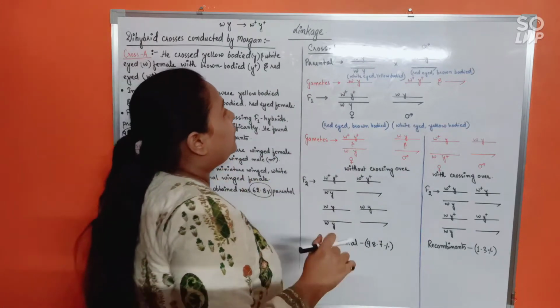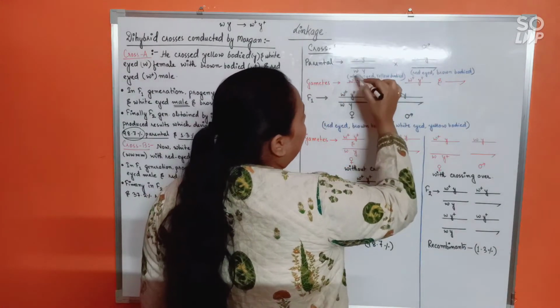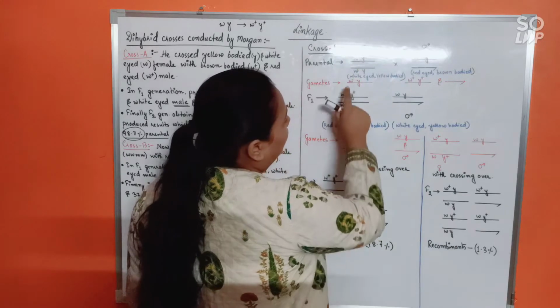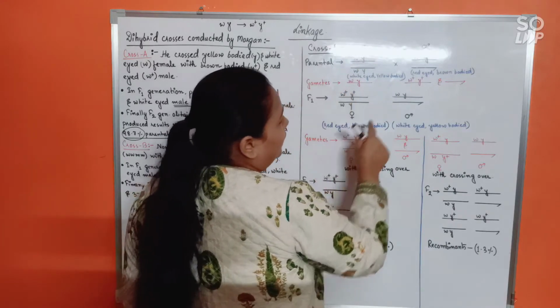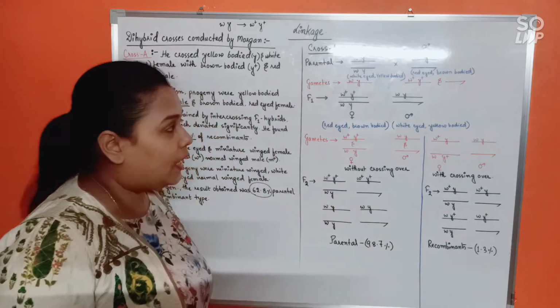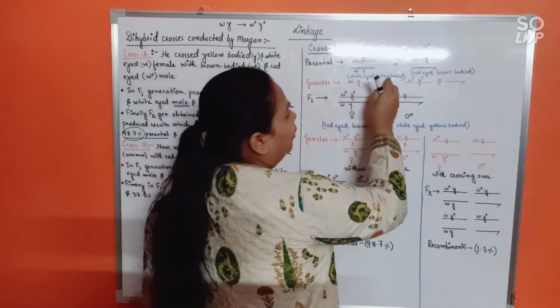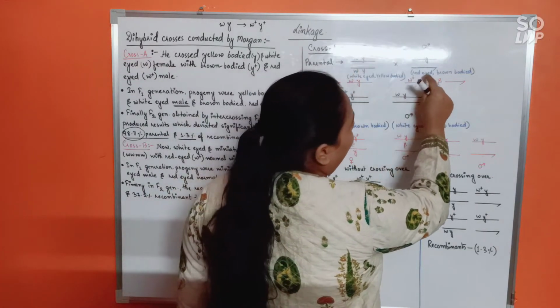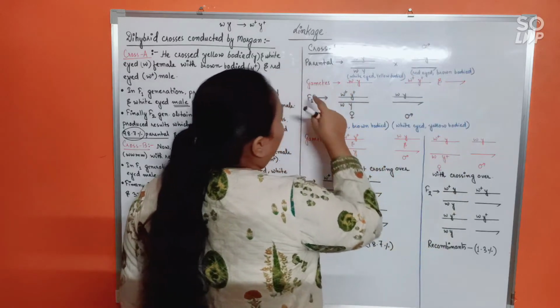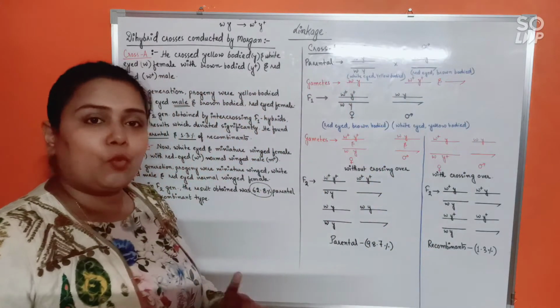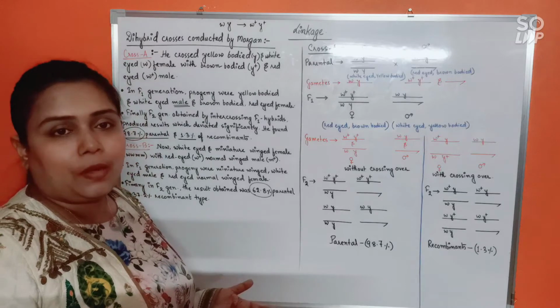All right. Now see, what kind of gametes will be produced by the female here? Gametes I have marked in red so that you can easily understand. So a white-eyed, yellow-bodied female has been crossed with a red-eyed, brown-bodied male. The gamete produced by the female is of one type, an X chromosome after all, isn't it?